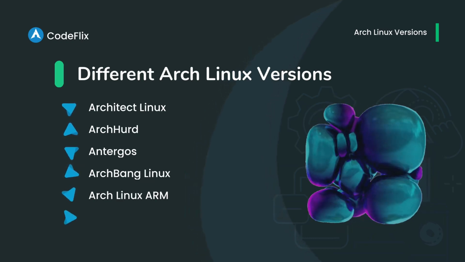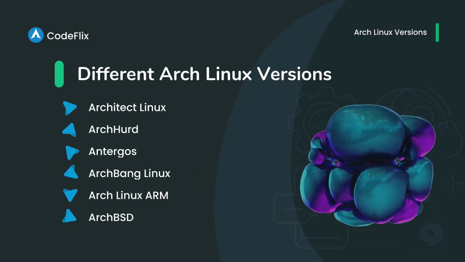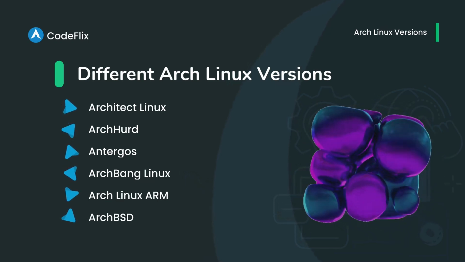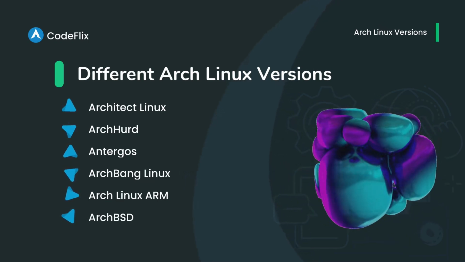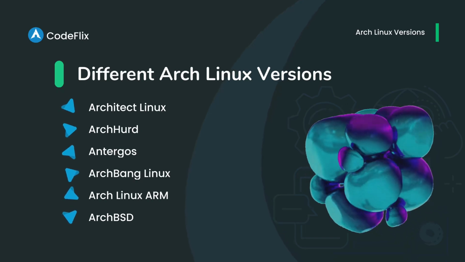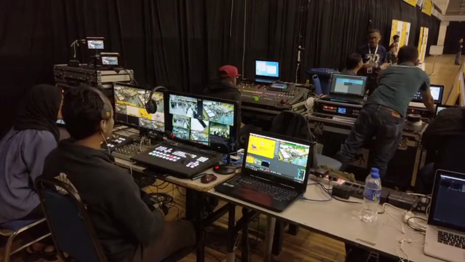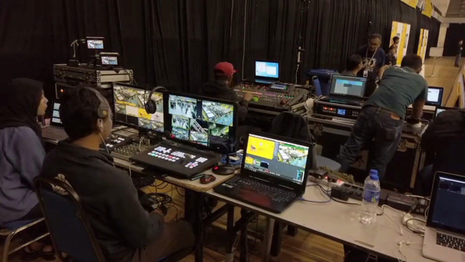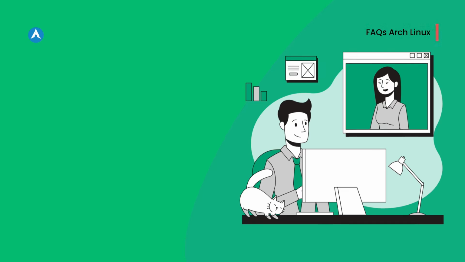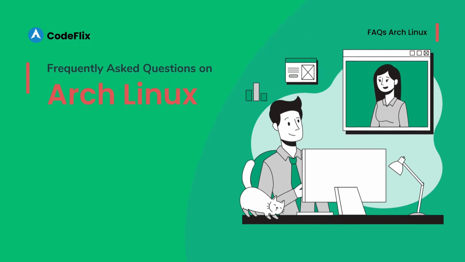6. ArchBSD. ArchBSD is an experimental variant of Arch Linux that utilizes the FreeBSD kernel rather than the Linux kernel. It is designed to bring the simplicity and versatility of Arch Linux to the FreeBSD operating system. ArchBSD currently supports the i686 and x86-64 architectures. Frequently asked questions on Arch Linux, FAQs.